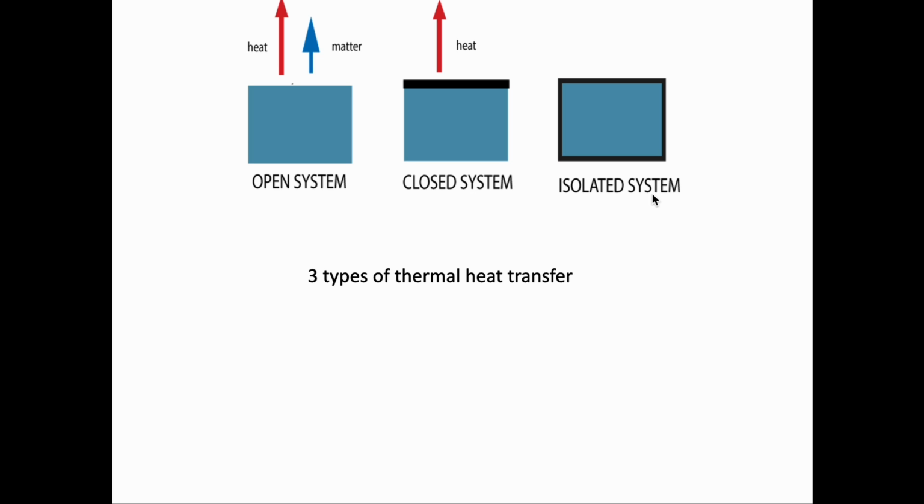So here you have 3 systems, yes? Open system, closed system, and an isolated system. So the heat transfer is different in each of these systems. In an open system, there is transfer of both heat and matter. In a closed system, there is transfer of just heat. In an isolated system, there is no transfer of heat or matter.